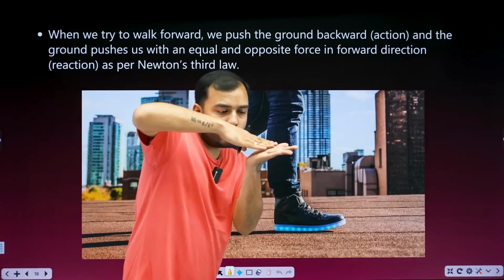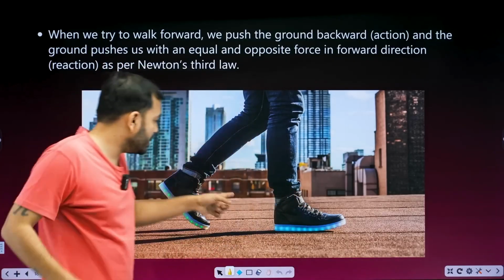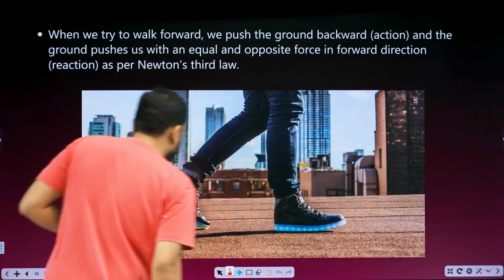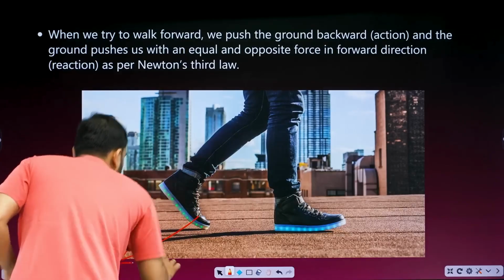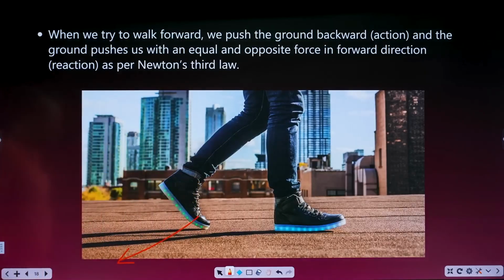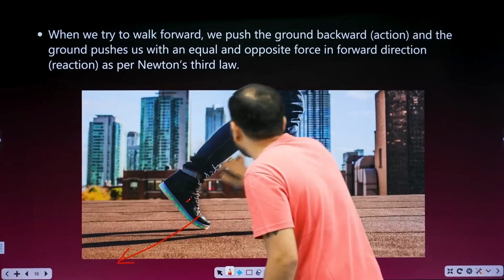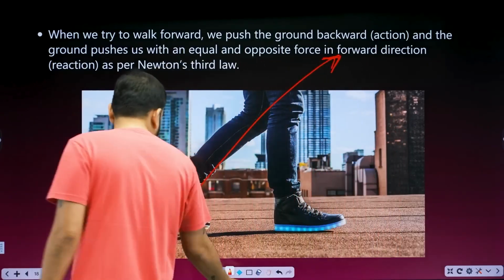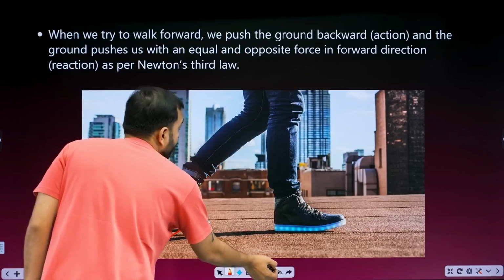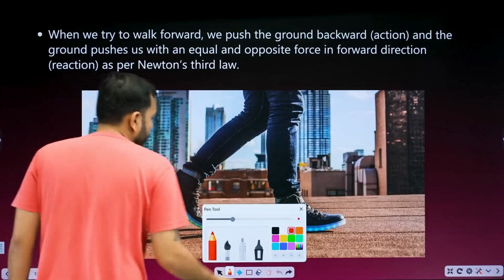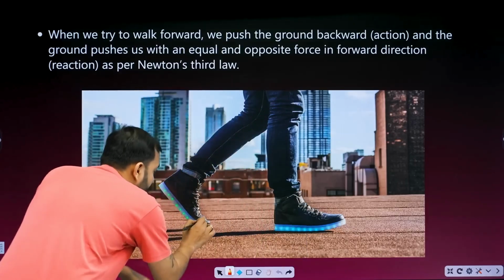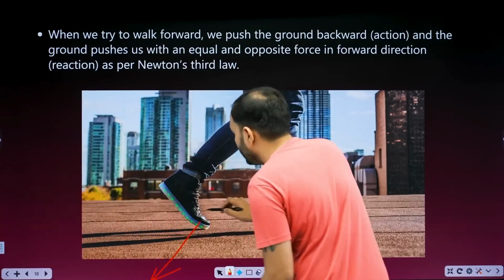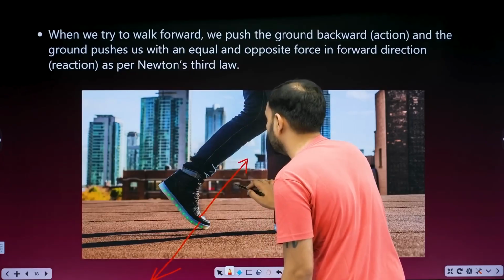When you walk, beta, your feet push back the floor. See this. When you walk, what do your feet do? Your feet push down the floor, and in return, the floor pushes your feet forward like this. What happened? An equal and opposite force game was played, beta. That's why we can walk. When you walk, your feet push the floor backward like this, and in return, the floor pushes your feet forward like this.